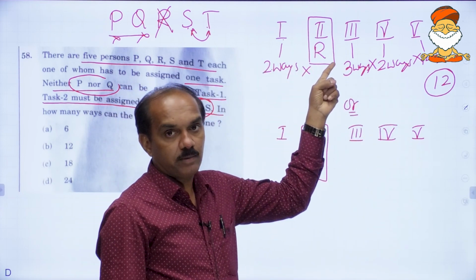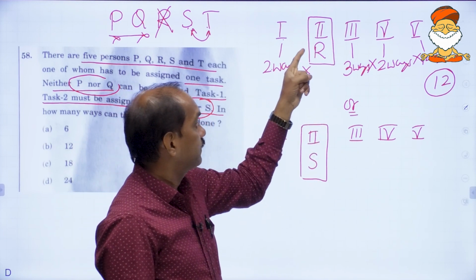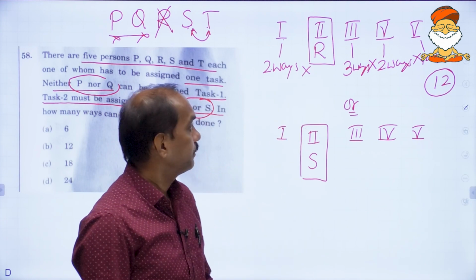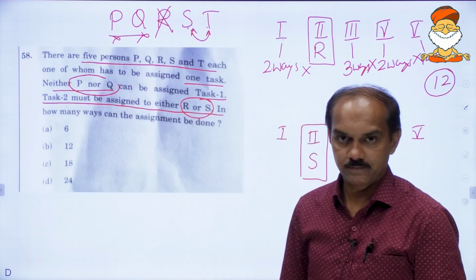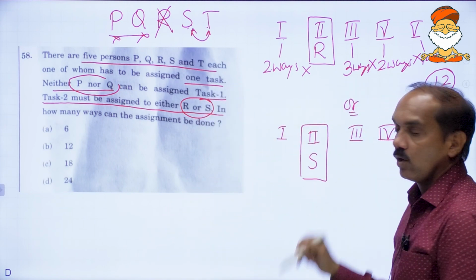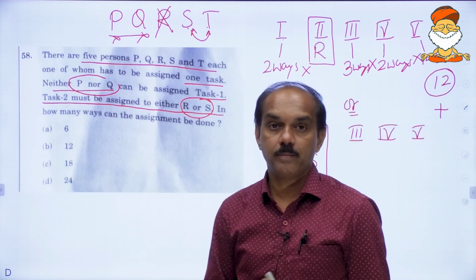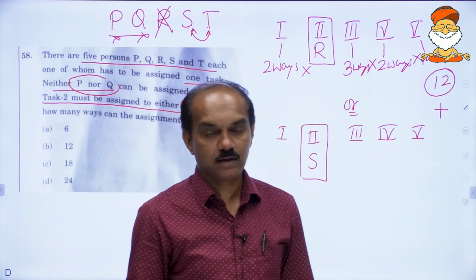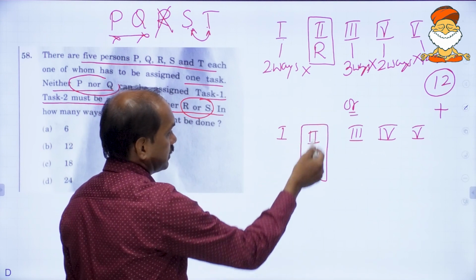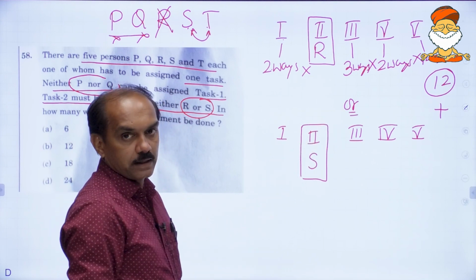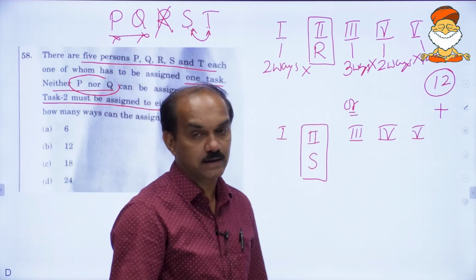If the second task is handled by R, then in 12 different ways they can do the task. Or means plus. Or means again a fresh case. Again all are open to all the tasks. Now this is a different case. Now here S is handling the second task. Now forget S, forget the second task.